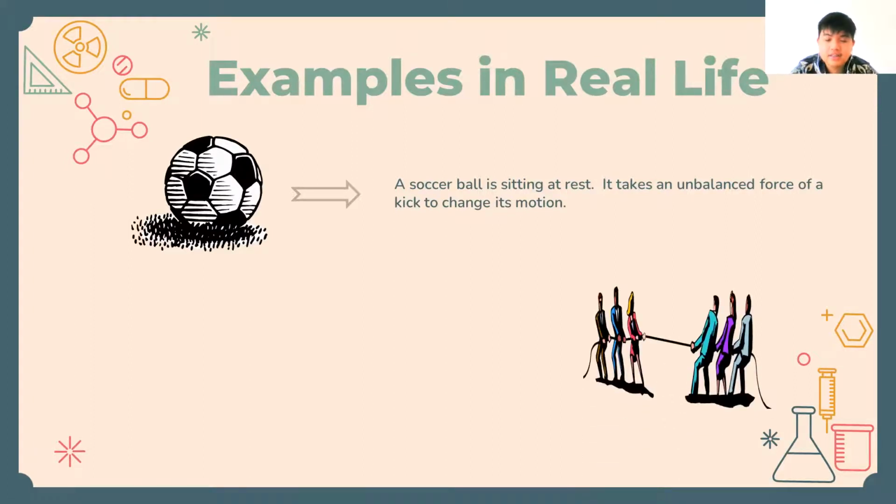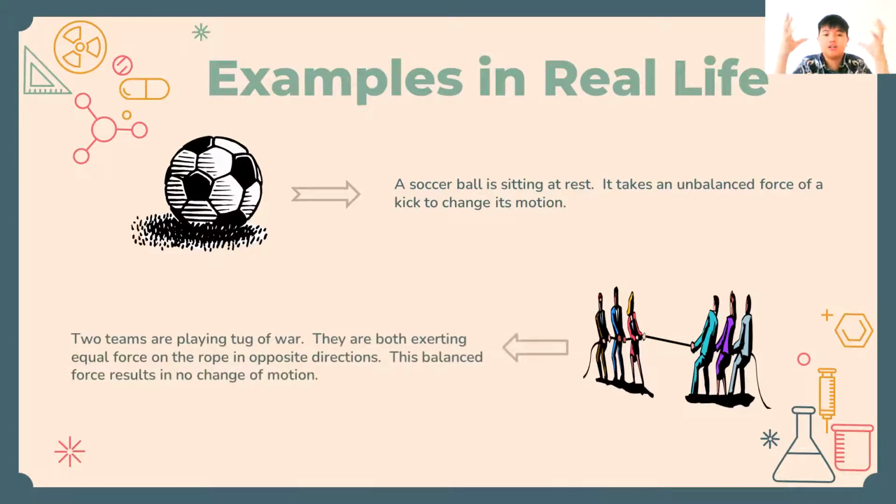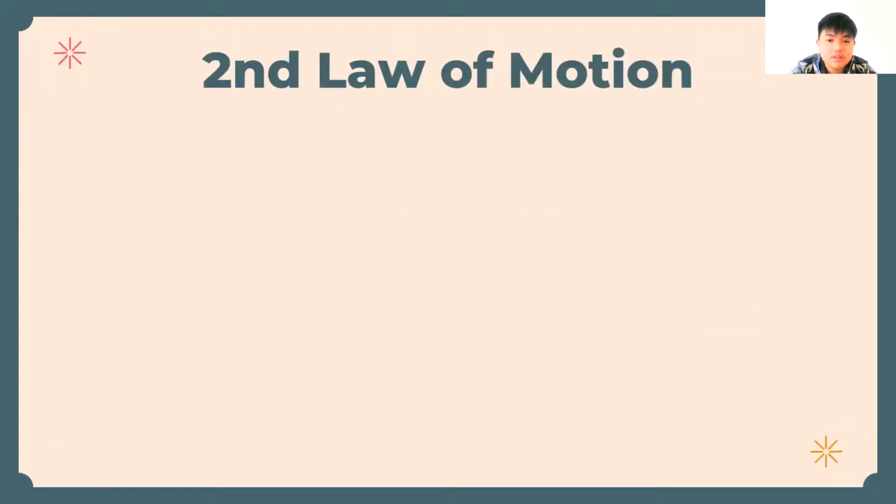The second example is the tug of war. Two teams are playing tug of war. They are both exerting equal force on the rope in opposite directions. Because the forces are equal on the right team and the left team, there is no change of motion, except if there are 4 people on the right and 3 on the left. You already know that the team with 4 people will have greater power than the team with 3 people. So there is no equal force, and the rope moves toward whichever team is given more force.